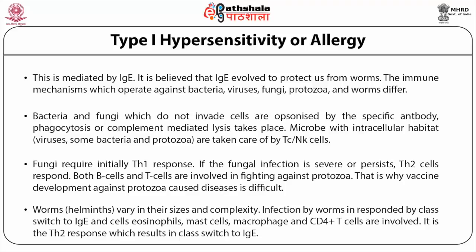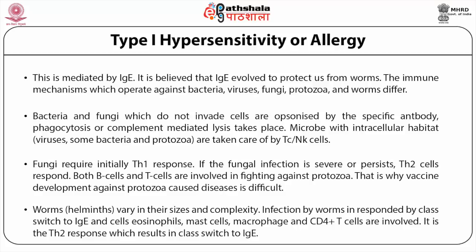Infection by worms is responded to by class switch to IgE and eosinophils, mast cells, macrophages and CD4 positive T cells. It is the Th2 response which results in class switch to IgE.